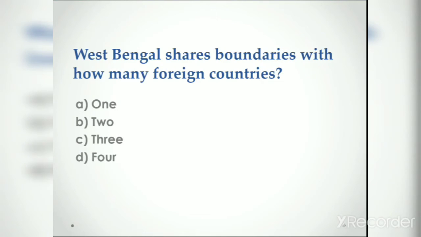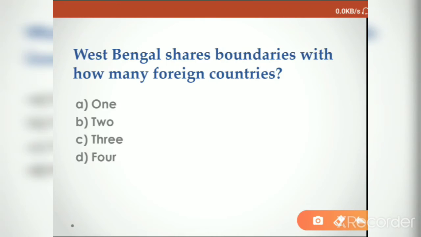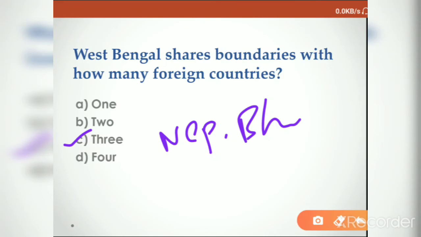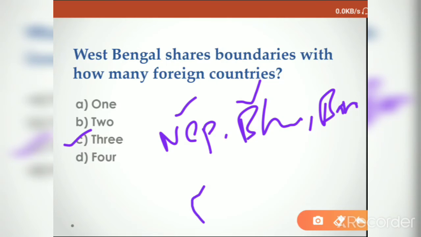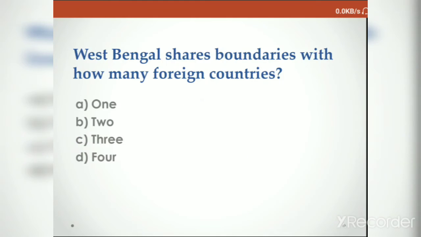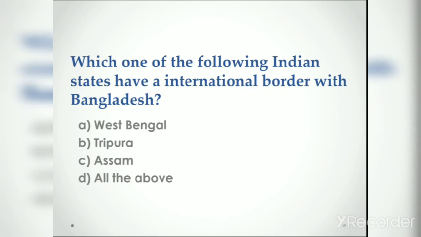West Bengal shares a boundary with how many foreign countries? West Bengal totally shares a boundary with 3 foreign countries. Those are Nepal, Bhutan, and Bangladesh. Bangladesh you are very familiar with, but how does it share with Nepal and Bhutan? As you observe the shape of West Bengal, it looks somewhat sharp at the top, and at this sharp part it touches Bhutan and Nepal. Okay, totally 3 countries.